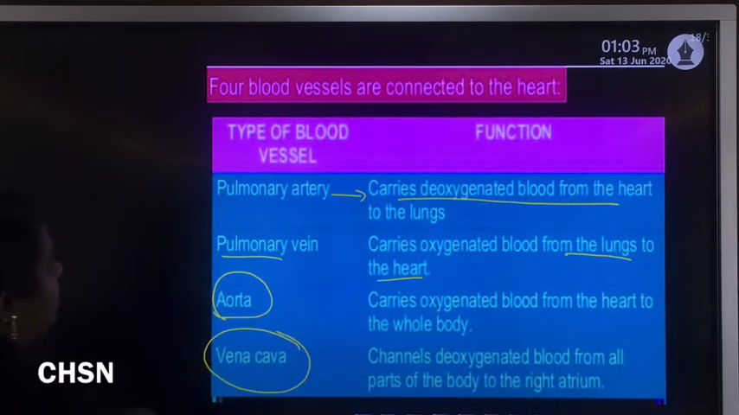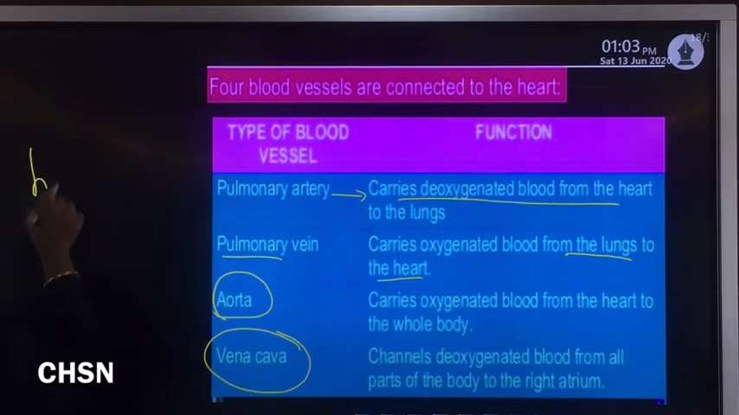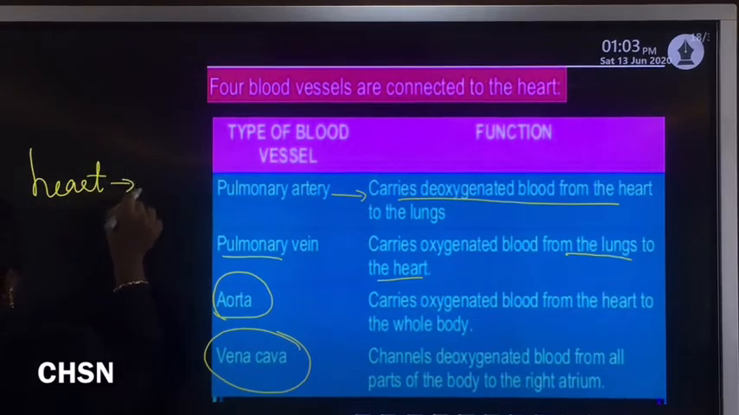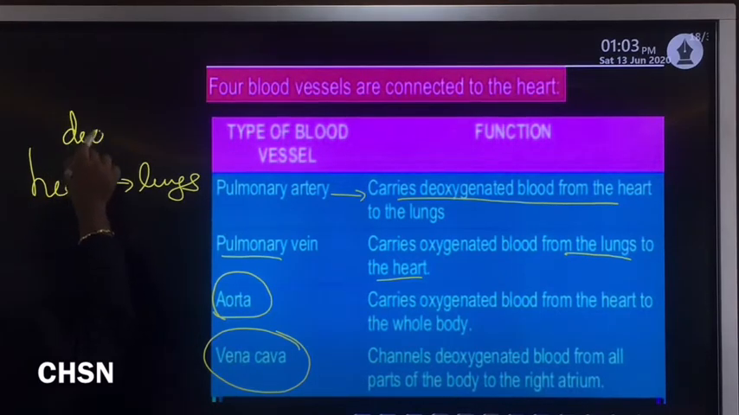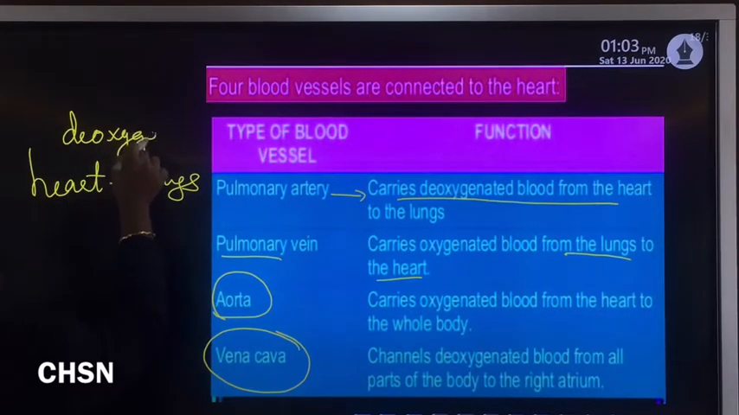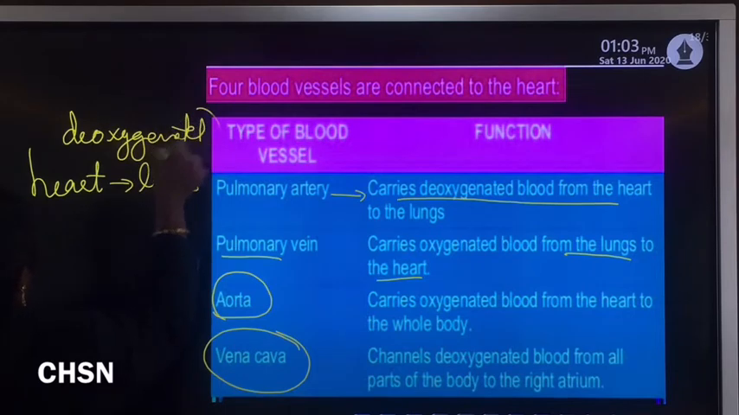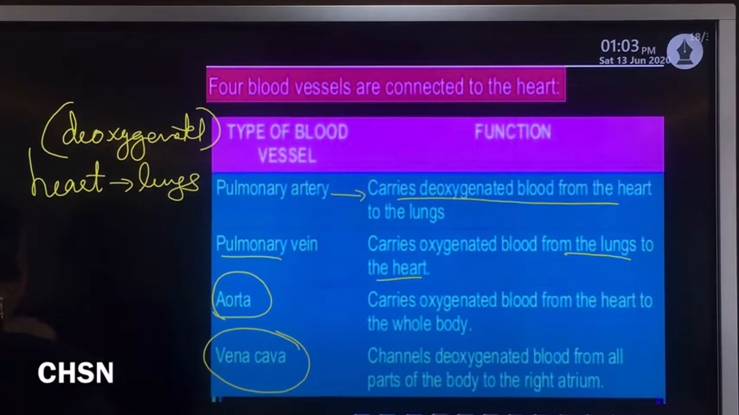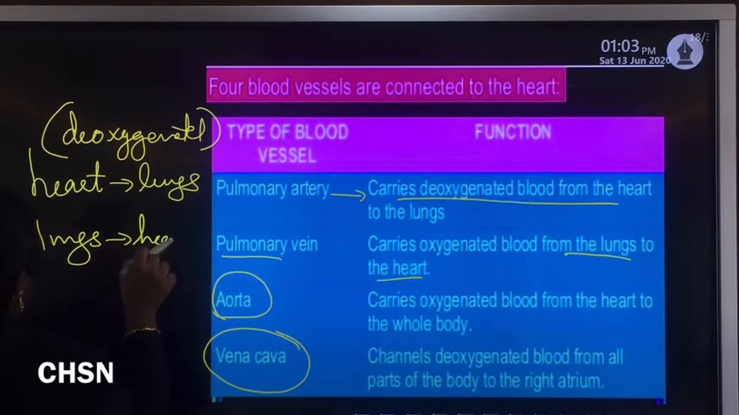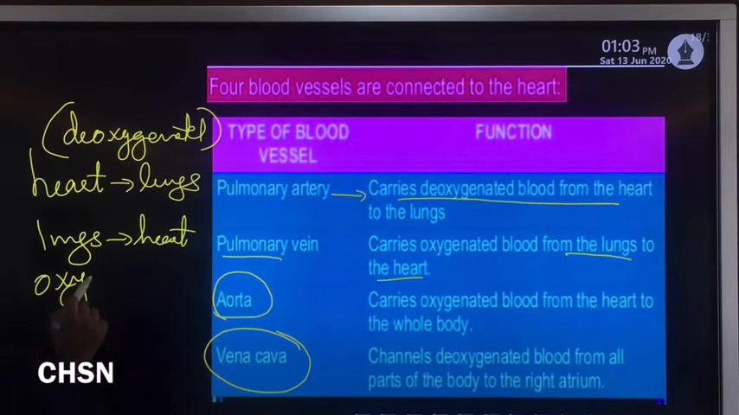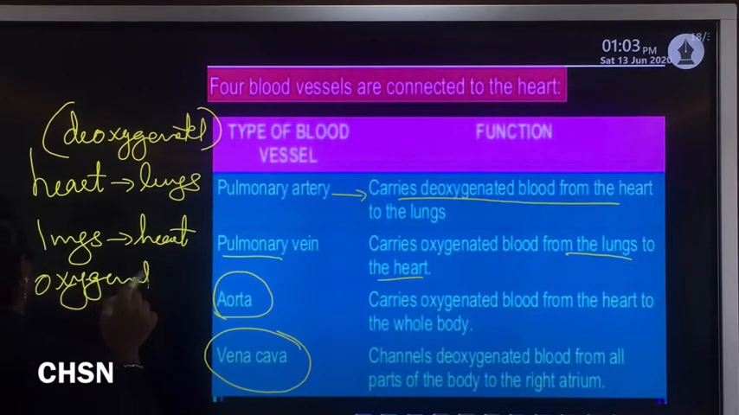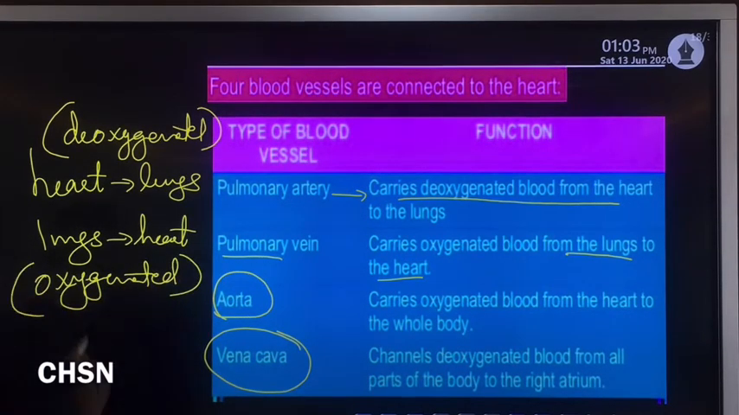So the pulmonary artery's main function is from the heart to the lungs. Which type of blood, oxygenated or deoxygenated? Deoxygenated blood. Then the pulmonary vein goes just the opposite way, from the lungs to the heart. Which type of blood? The only vein which carries oxygenated blood.